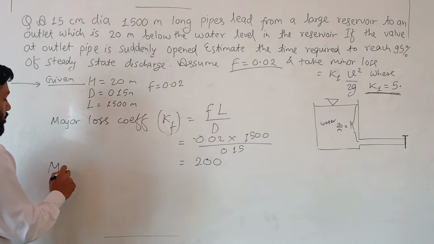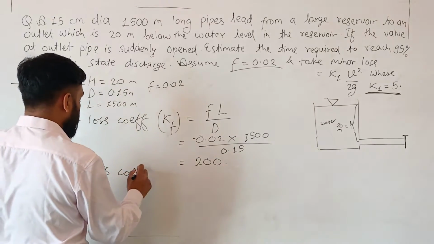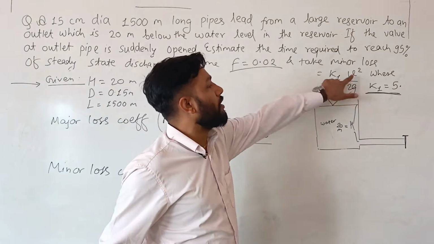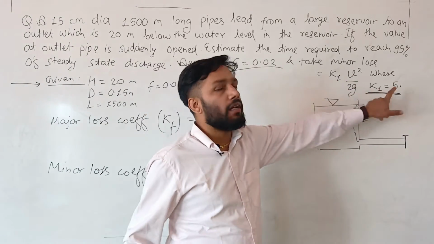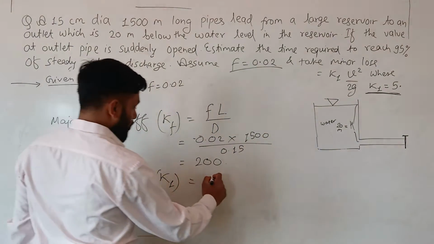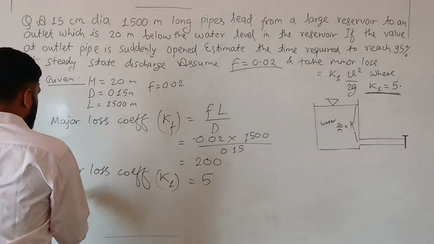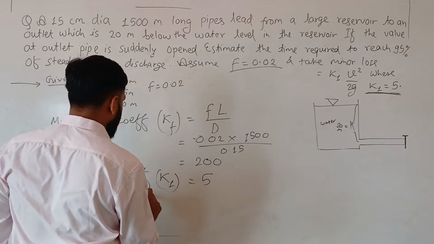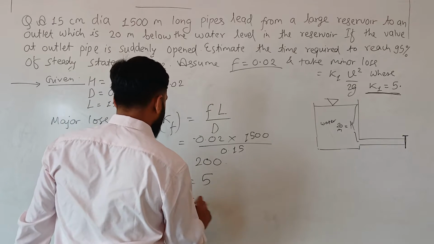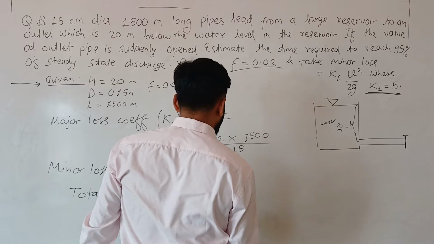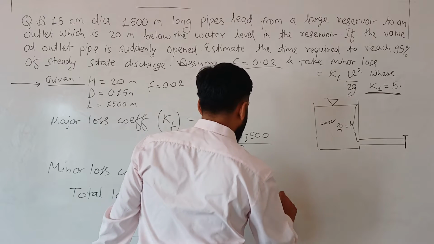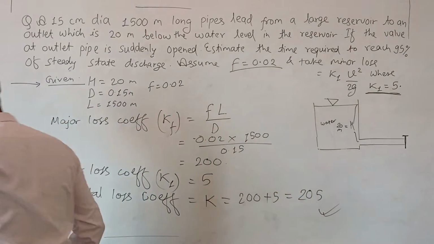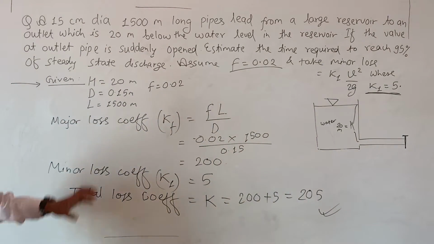And let's calculate the minor loss coefficient. This is called K1. The minor loss is K1 v squared by 2g. K1 is already given as 5. So I write K1 equal to 5. Now we need the total loss coefficient. The total loss coefficient, termed as K, is equal to 200 plus 5, that is equal to 205. This is the total loss coefficient in this pipe system.